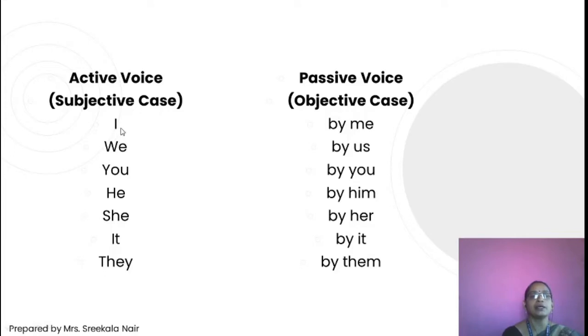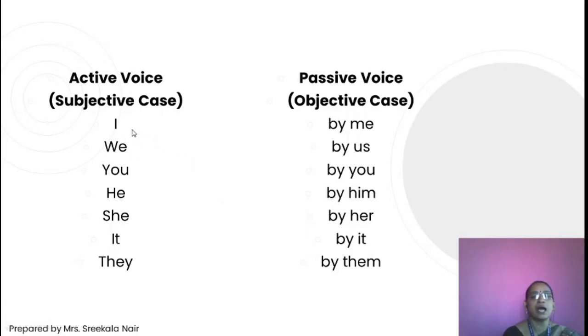Here I and we are both used in the first person. I can be converted to by me, we into by us. In the second person, you changes to by you. In the third person, he, she, it and they are converted as by him, by her, by it and by them.